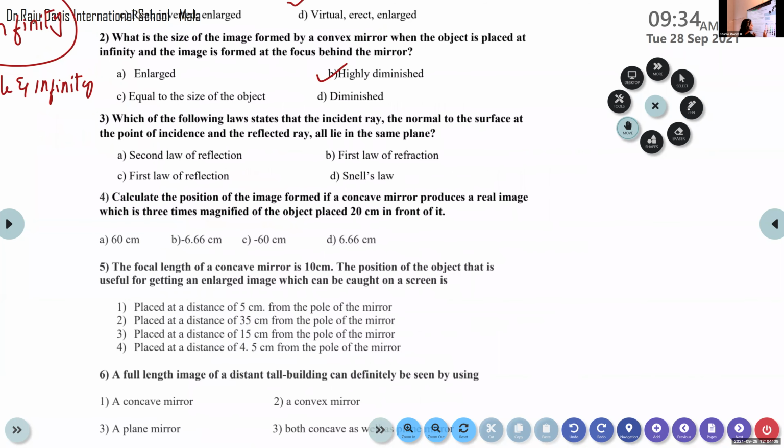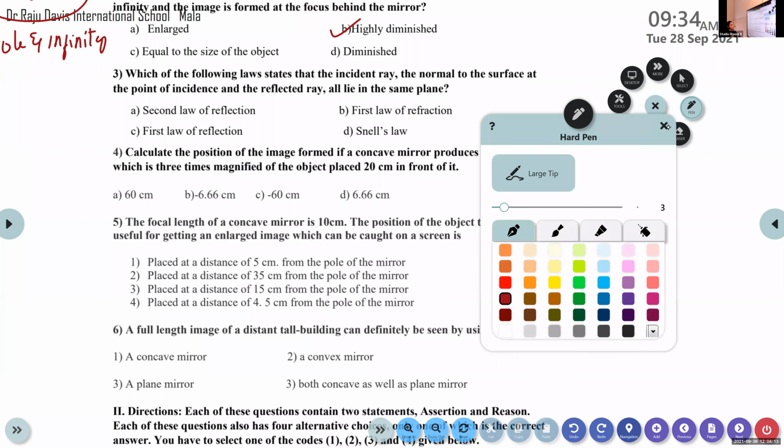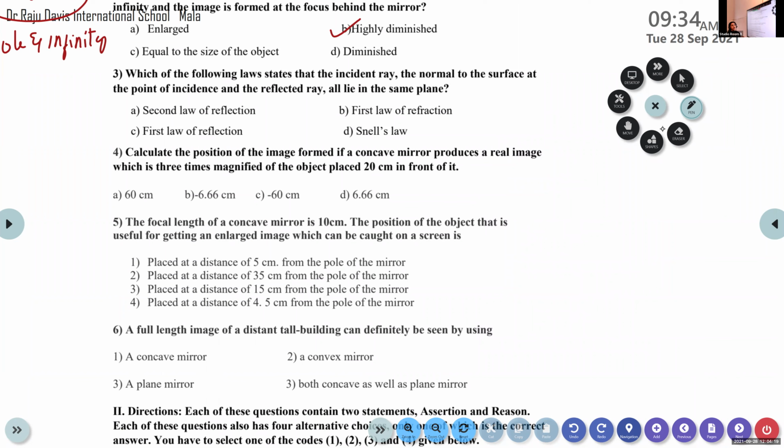Third one. Which of the following laws states that the incident ray, normal and the reflected ray all lie in the same plane? First law. It is the first law of reflection. Some of them made a mistake and said first law of refraction. Here it is a law that accompanies the reflection of light phenomenon.